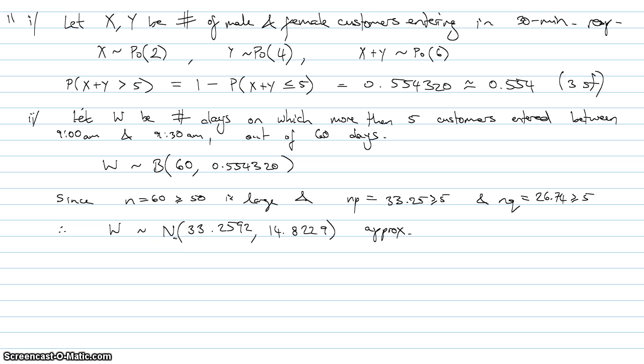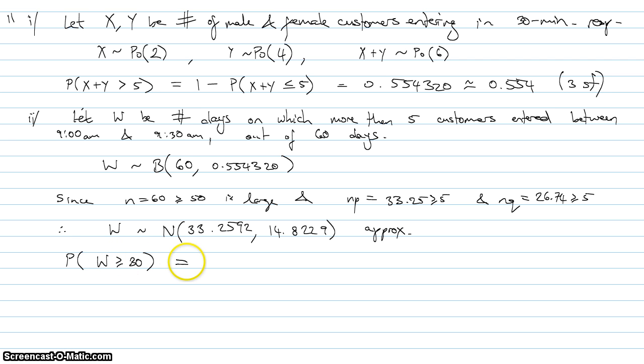So we're asked to find the probability that in a period of 10 weeks there are no less than 30 days on which more than 5 people enter. No less than 30 days. So we want to find the probability that W is no less than 30.